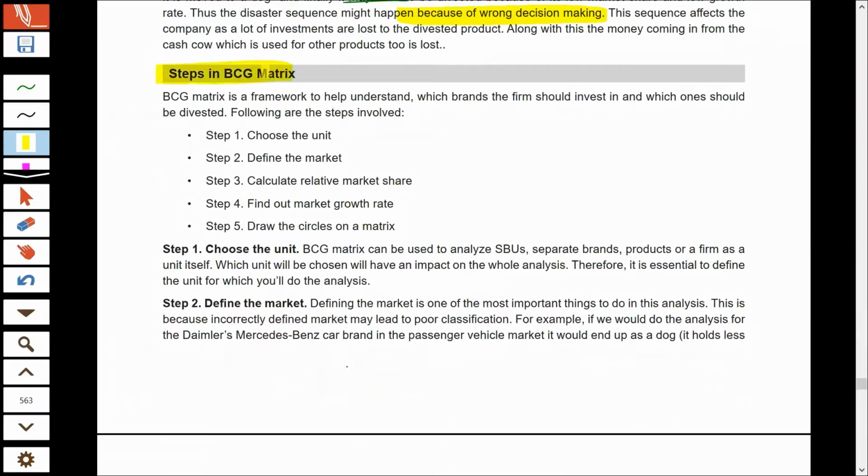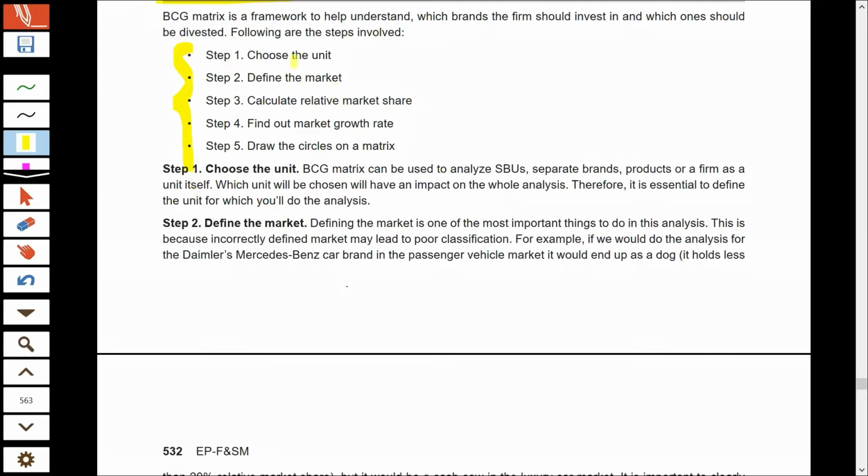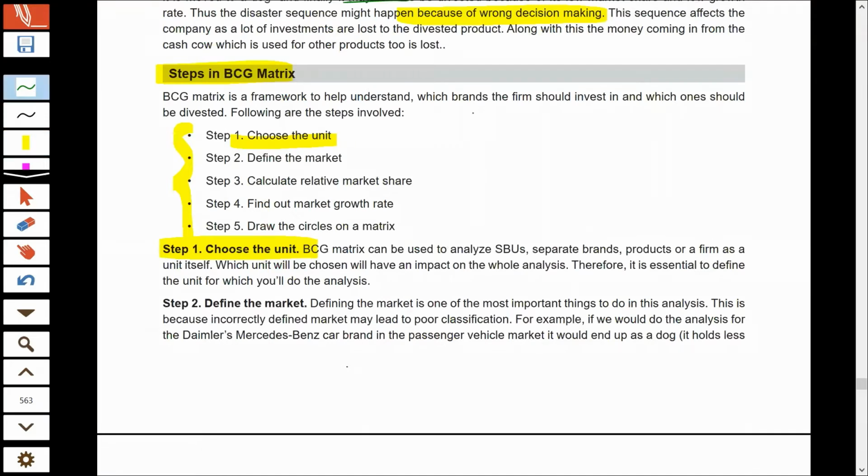Now, what are the steps in the BCG matrix? There are 5 steps that you have to perform to do BCG analysis. The first step is to choose the unit. I already told you the BCG is a matrix which is used by any entity which has multiple products in the portfolio. So if the company has, supposedly, 3 products A, B, C, first of all, the company has to choose for which product or business it wants to do BCG.